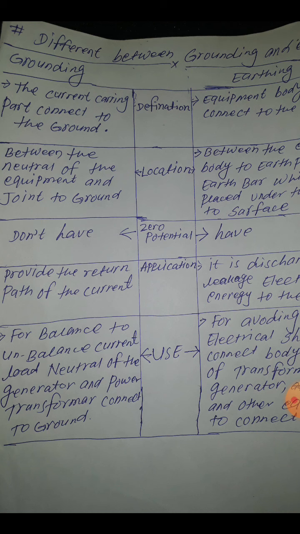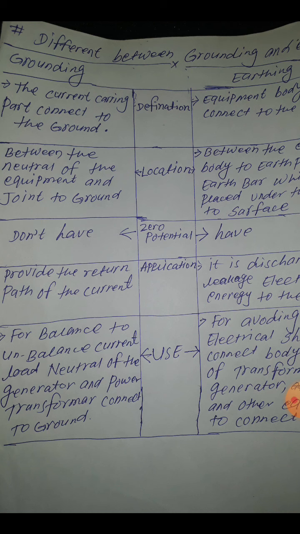Grounding does not have zero potential, because sometimes unbalanced current runs. But earthing has zero potential, because it transfers immediately there.